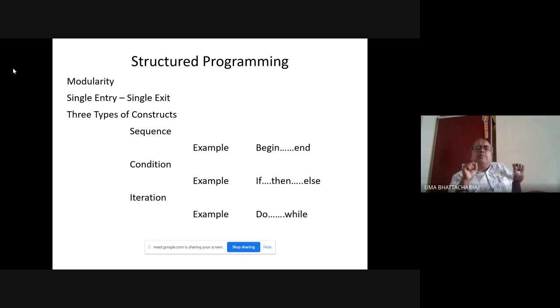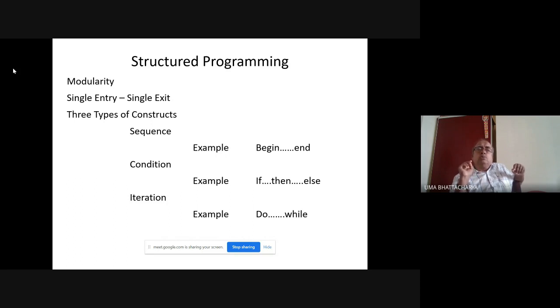Whenever you write a program, you must write in a structured manner. So given a code of, say, 10,000 lines, how do you know that it is written in a structured manner? Then it has to satisfy several properties.